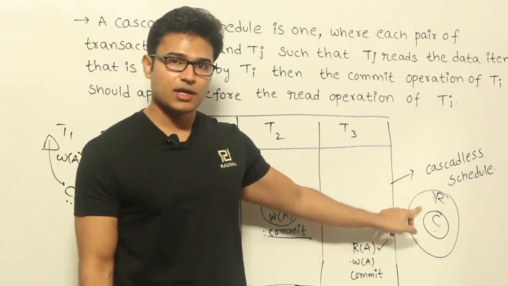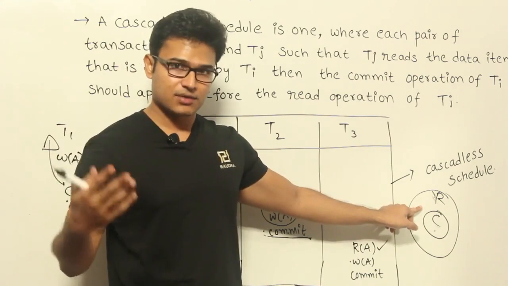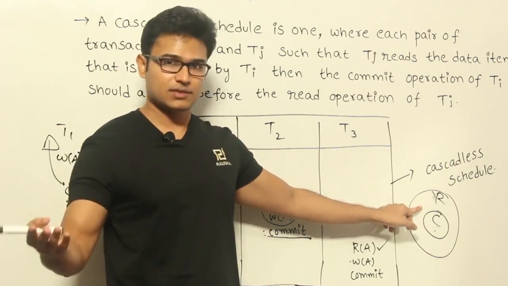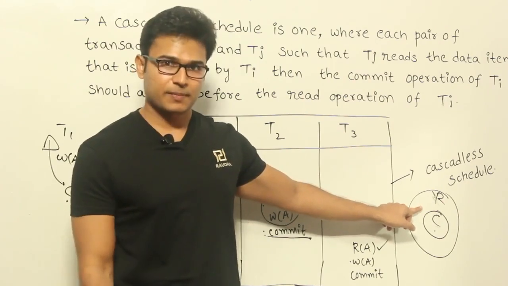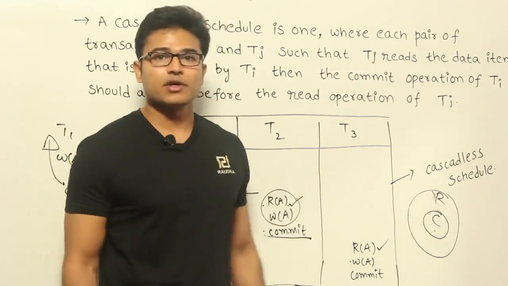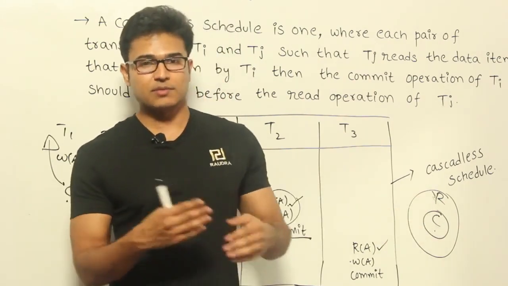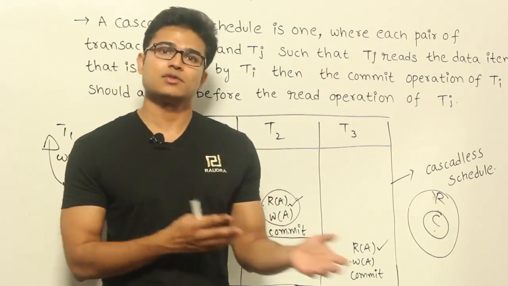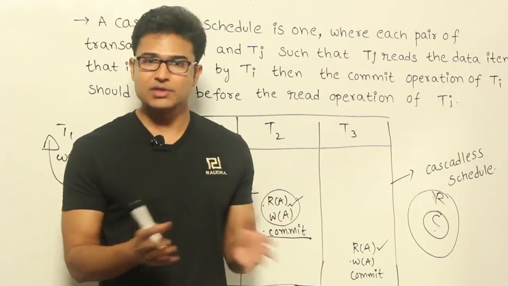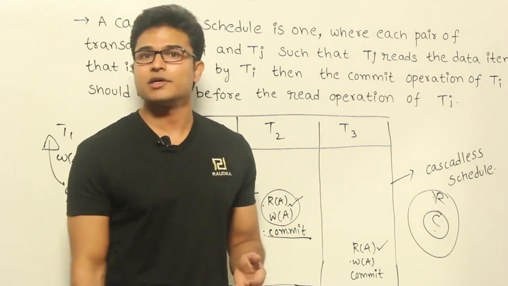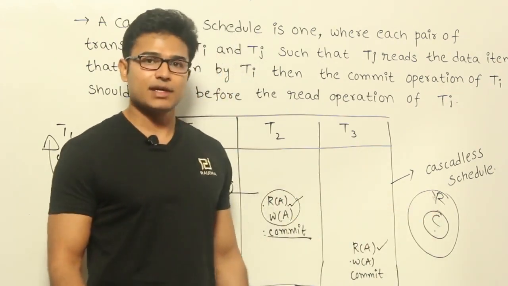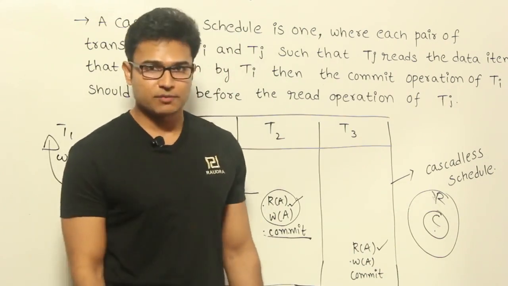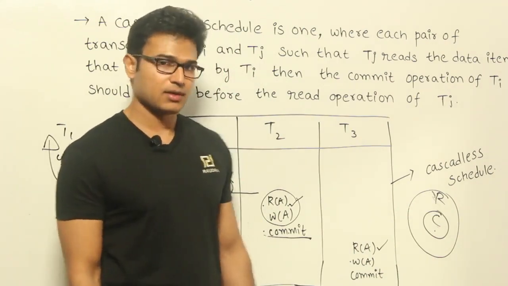What is the meaning of it? If you are going to roll back a transaction, then you might have to roll back the other transaction. That is not a problem, but just a waste of computation time. See, always it is better to have recoverable schedules, because if something goes wrong with one transaction, you can start everything once again without losing anything. That is why recoverable schedules are important, right? And if you can make the recoverable schedules cascadeless, it will also save the CPU time. It will not waste CPU time. Got it? Okay.